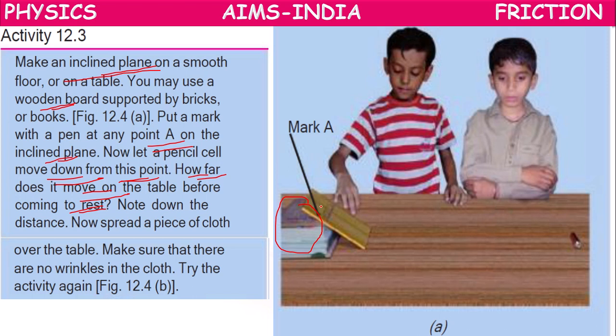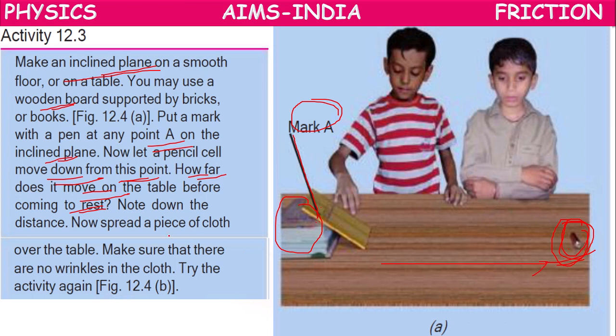First we have to mark a point A on the inclined plane. Take a cell which will be available in your house, a pencil cell or a small cell, or any kind of cell, and drop it from point A and observe how far it moves on the table and note down its position. So in the first case, the pencil cell is moving on the table.